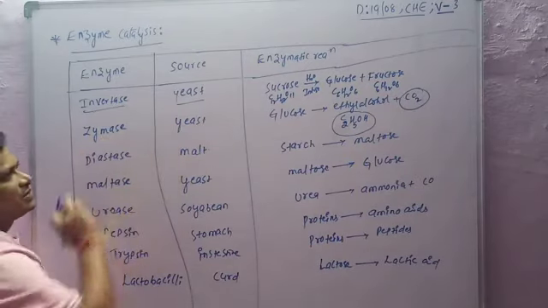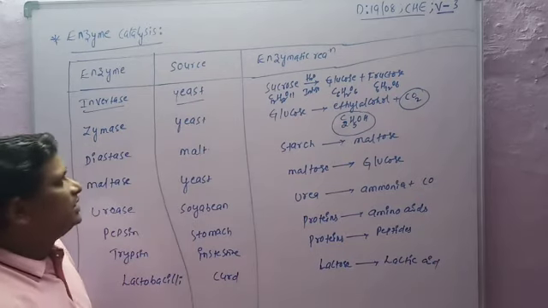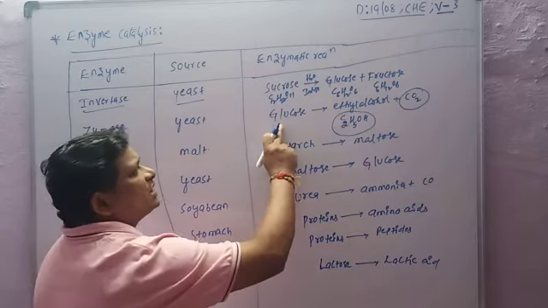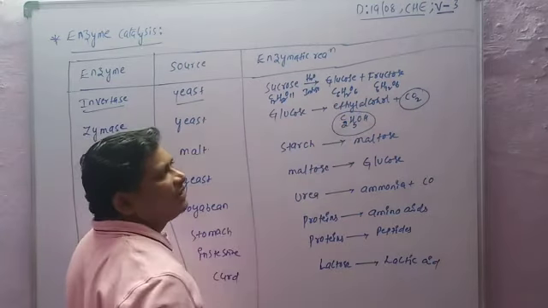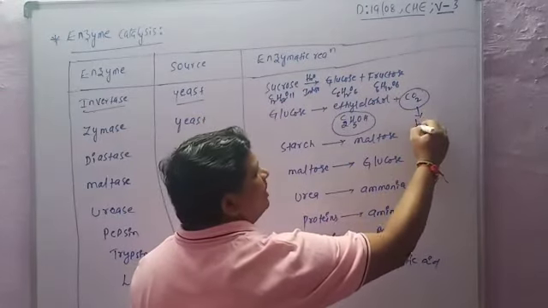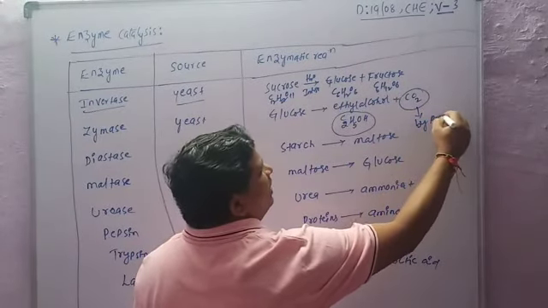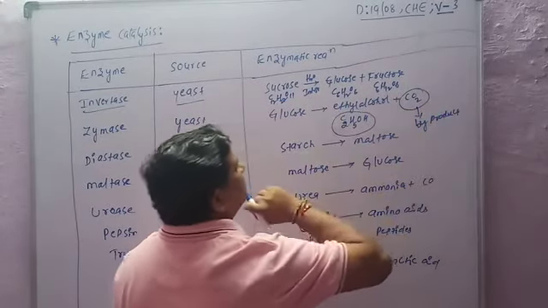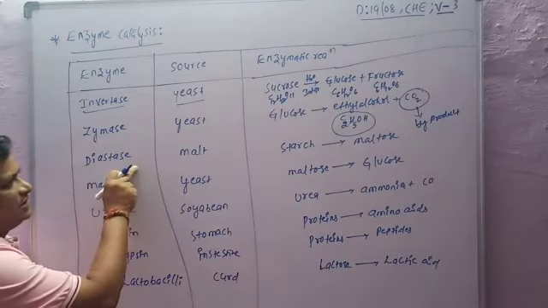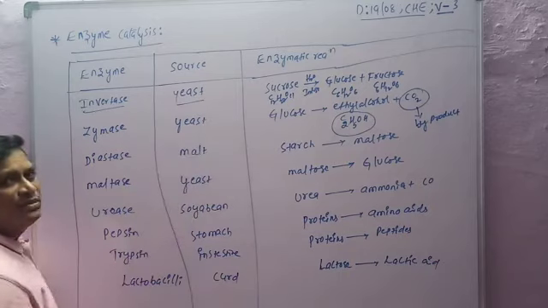The next enzyme is zymase. Its source is also yeast. It is used in the reaction of glucose converted into ethyl alcohol and carbon dioxide, where carbon dioxide is the byproduct. The next enzyme is diastase. Its source is malt.